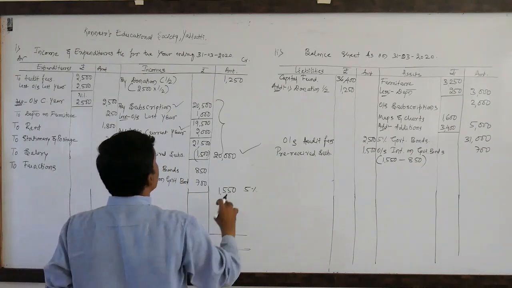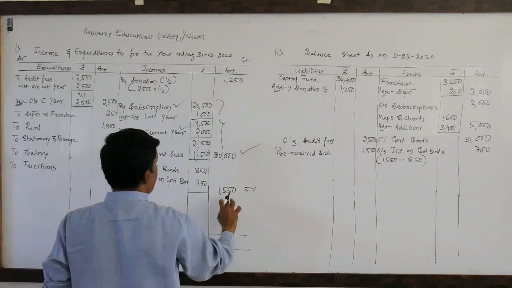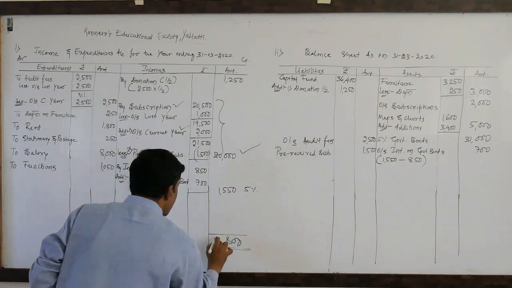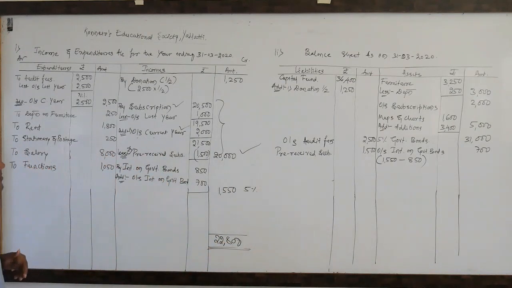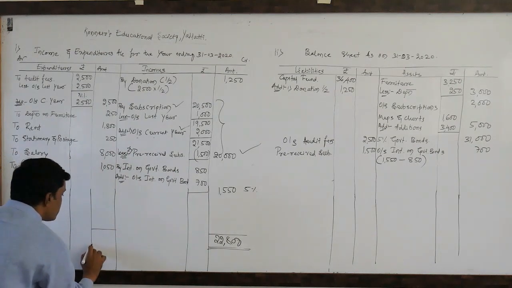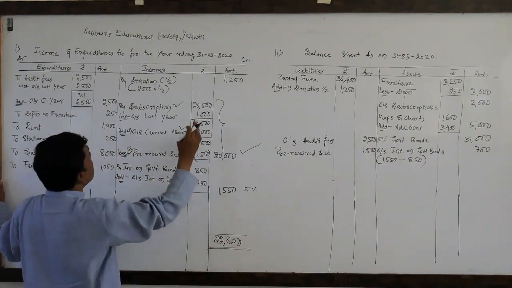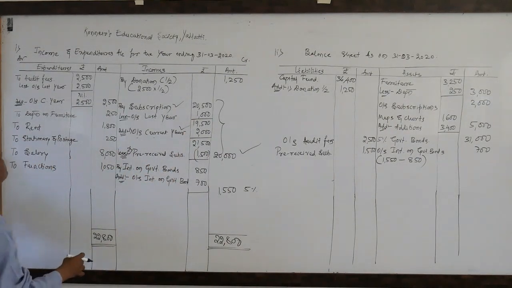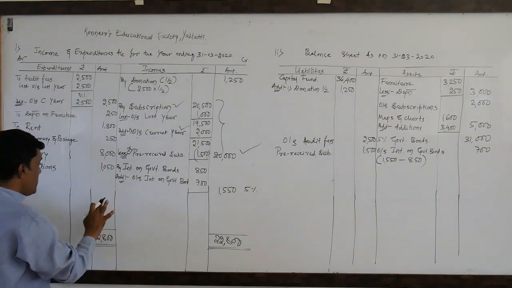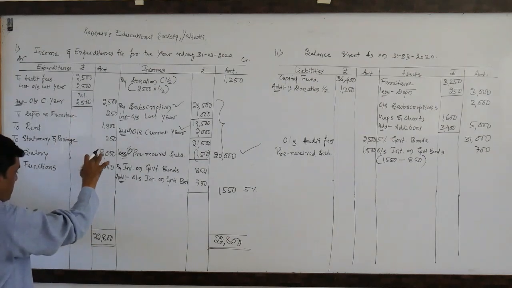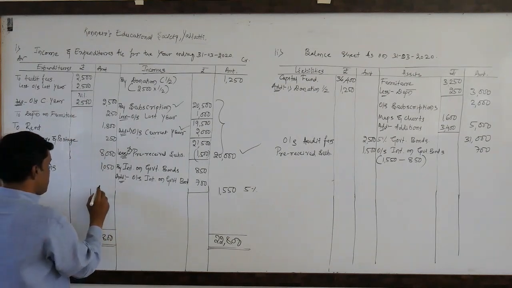Income side 250, 300, 500, 800, 21, 22,800. 22,800 is the total of incomes. So from this, we need to deduct total of expenditure. Yes, students, you can ascertain the surplus amount. So by deducting the total of expenses from the total of income, that will be